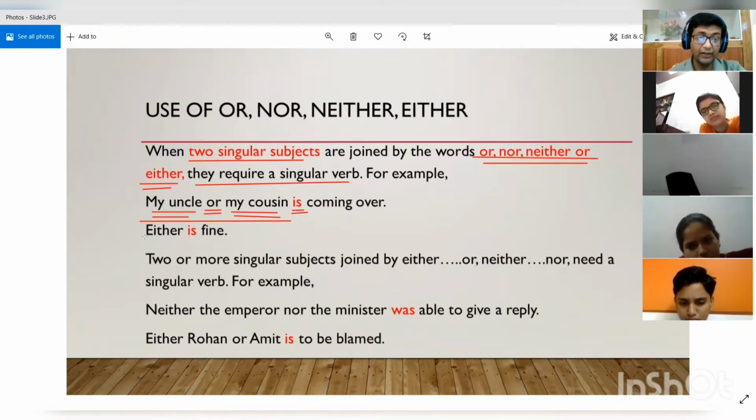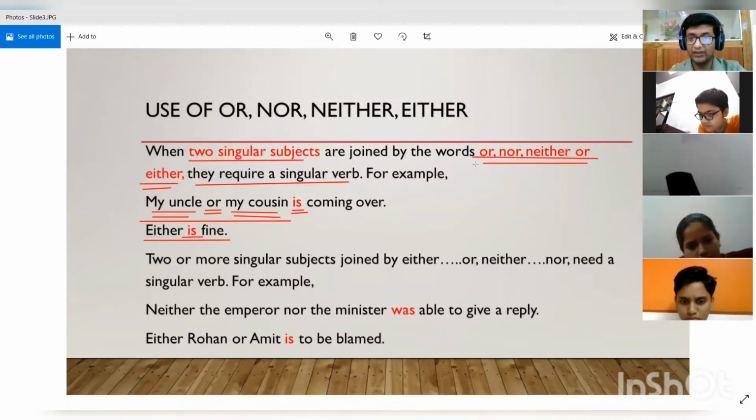All right. Then if we have to say two things are present and that both of them are fine, we can say either is fine. Because we are using either, that is why we are going to use "is" over here.